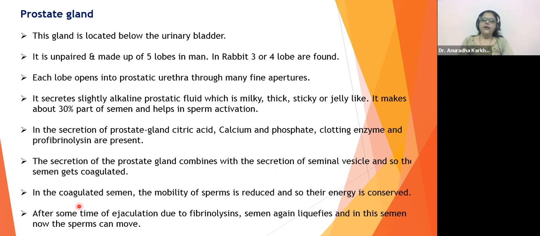This gland is located below the urinary bladder. It's one alone. It's not a pair. Vas deferens, pairs. Seminal vesicle, pair. Prostate gland, one single. Okay. So this gland is located below the urinary bladder. It is unpaired. एक अकेला है वो. And it is made up of 5 lobes in man. And in rabbit, it has got 3 to 4 lobes.